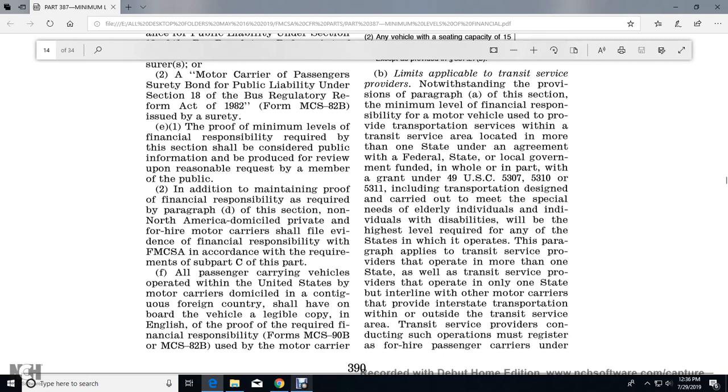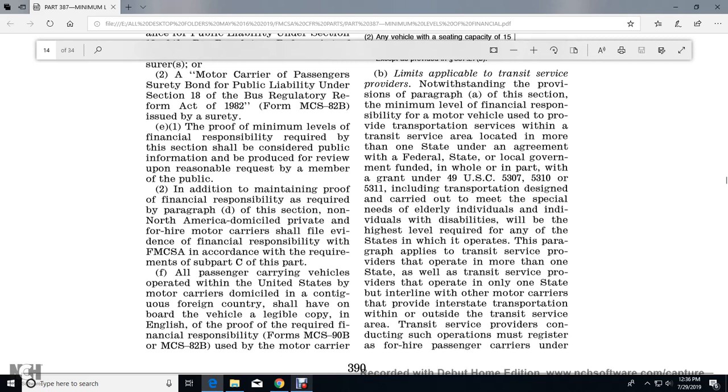will be the highest level required for any of the states in which the operator is operating. The paragraph applies to transit services that operate in more than one state, as well as transit services that operate in only one state and interline with other motor carriers that provide interstate transportation within and outside of the transit service area.